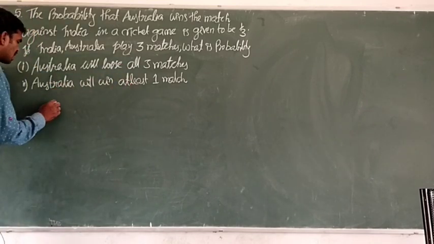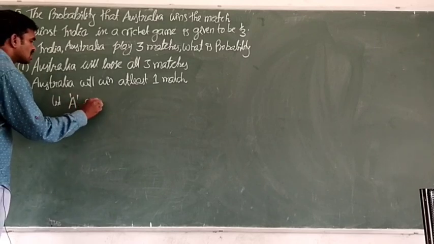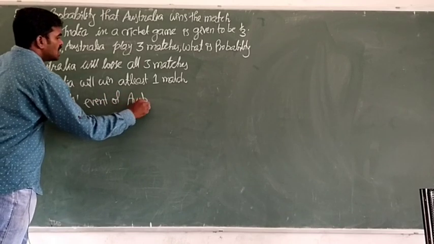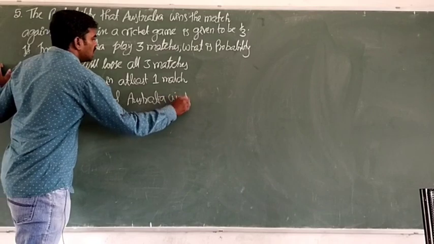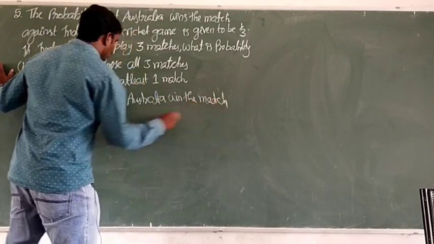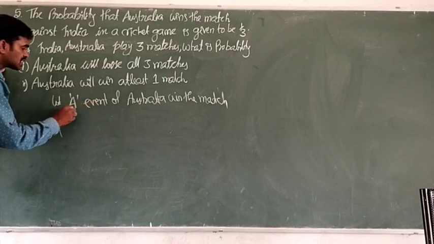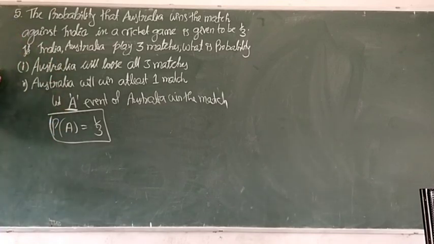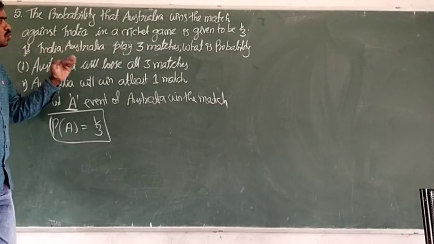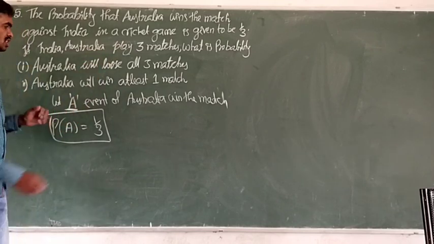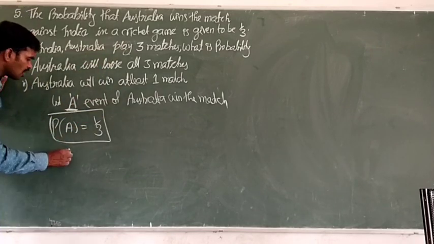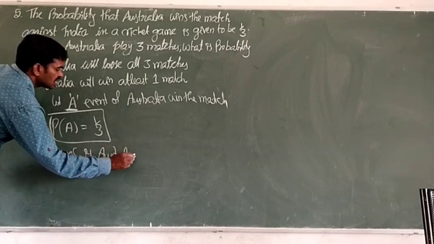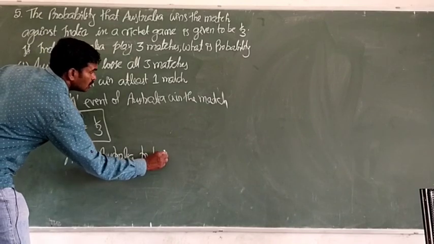So that's why I am taking capital A as the event that Australia wins the match. The probability of A is given as 1 by 3. Next, what is the probability that Australia loses the match? If A is win the match, then A complement can be taken as Australia losing the match.